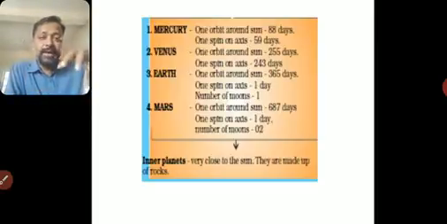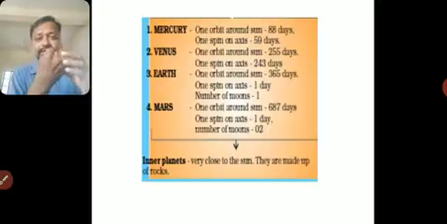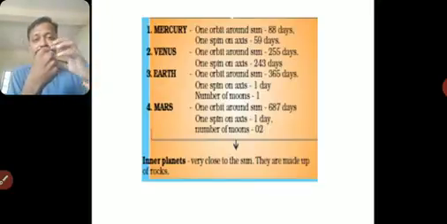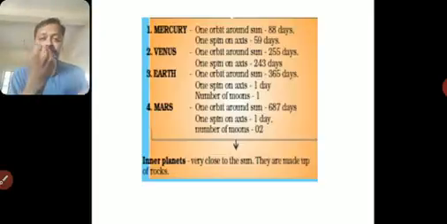Rotation means when the Earth moves around its own axis. Rotation causes day and night. Suppose this is Earth, it is rotating. This is the Sun. So this part is getting the light, day is here. Then it will rotate, and now this part will get day. This side will be dark, it will be night. So rotating or moving on the same axis is called rotation.